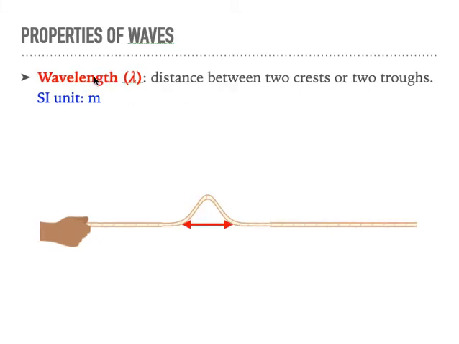Then we have the wavelength. This is the distance of the wave. We say between two crests, that is, if we have one wave and another one here, so the distance between two waves, or two troughs, and this is like the lowest point, so these two lowest points, that's the wavelength, so the distance of the wave. That's why we call it wavelength. And because it's a distance, we measure it in meters.